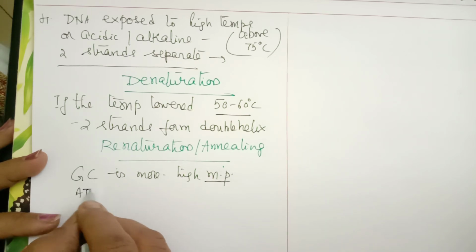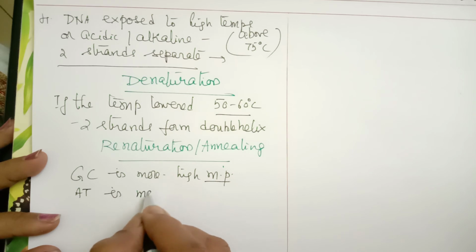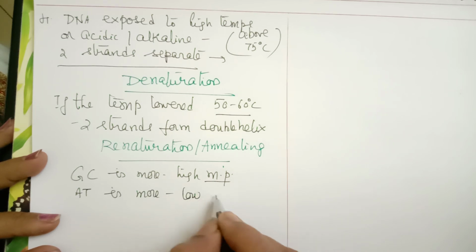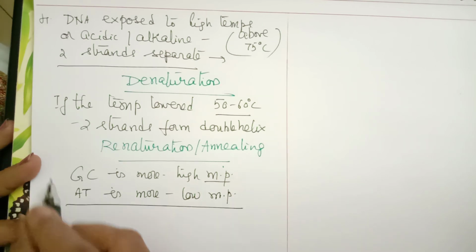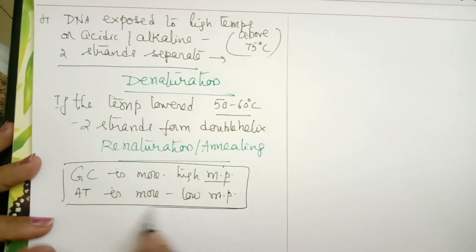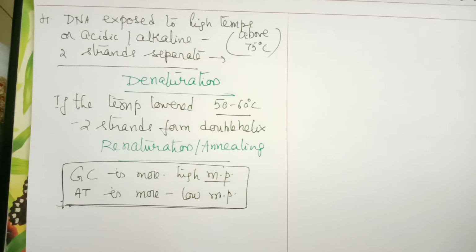Or if AT is more compared to GC, they have low melting point. So this is how the melting point can be decided. If the two strands separate at higher temperatures, it is called denaturation. And if they again form a double helix when temperature is lower, then it is called renaturation.